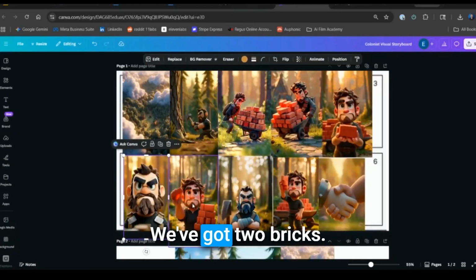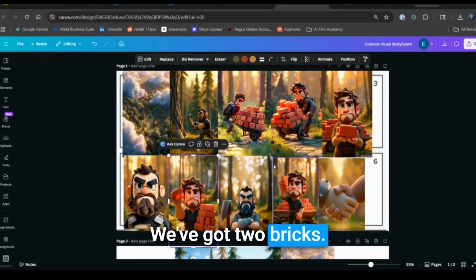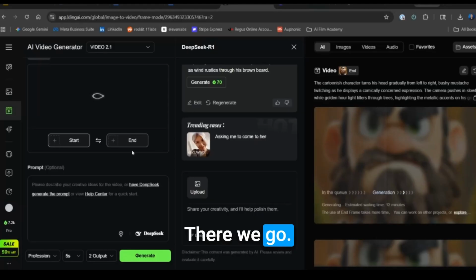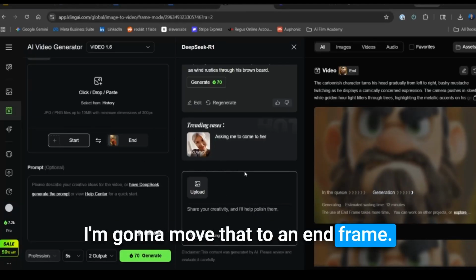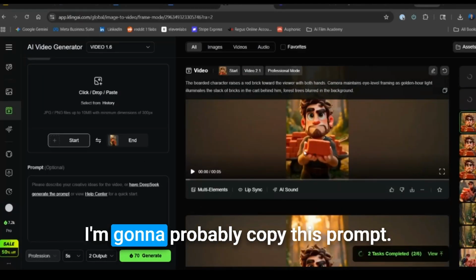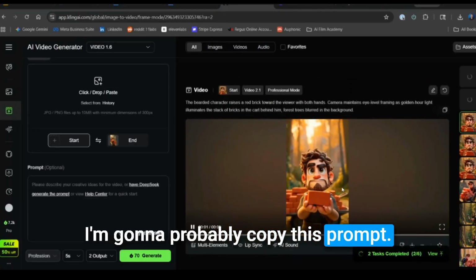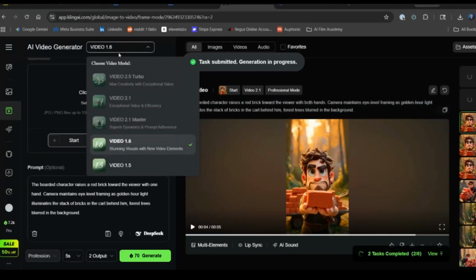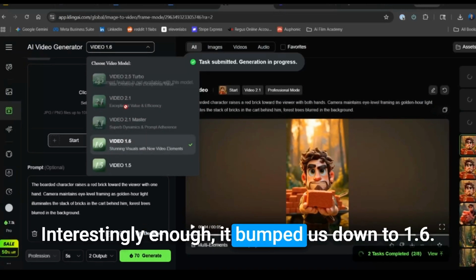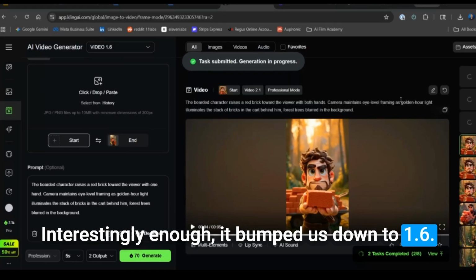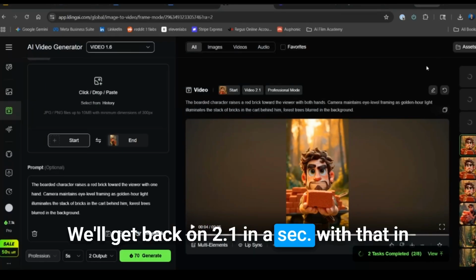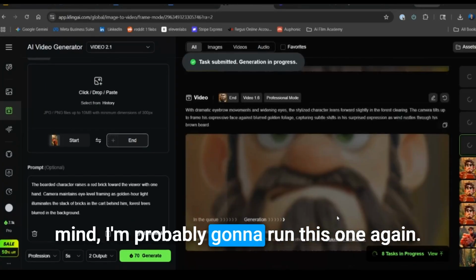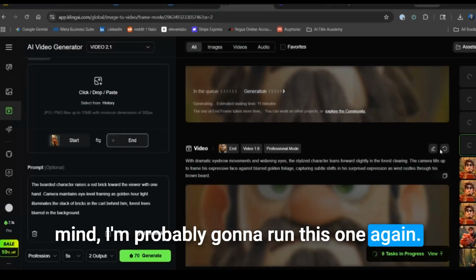We've got 2 bricks. There we go. I'm gonna move that to an end frame. I'm gonna probably copy this prompt. Liking that one. And interestingly enough, it bumped us down to 1.6. We'll get back on 2.1 in a sec. With that in mind, I'm probably gonna run this one again.